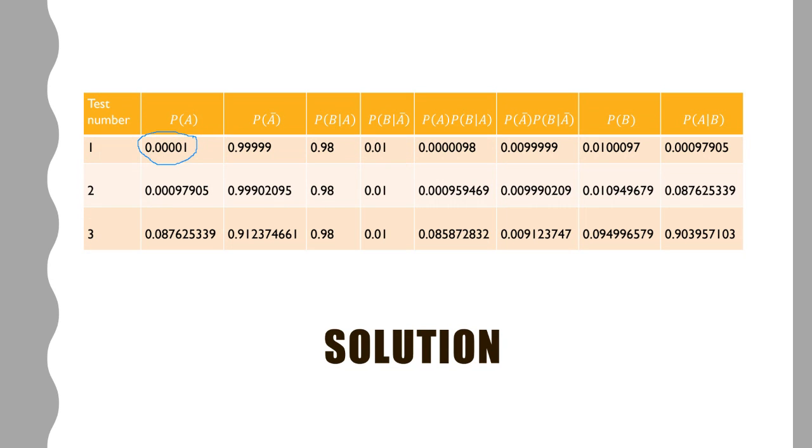Okay, now for the second one, the P(A) I'm taking from the previous result. So this one is equal to this result, because we already know he's tested positive, right? So once he's tested positive, his probability increased. Before it was this, but now it increased because he got a positive result. So now he's having a little more chance of being infected.